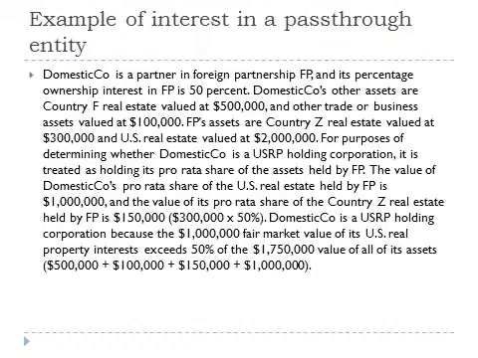Domestic Co. is a U.S. real property holding corporation because the $1 million fair market value of its U.S. real property interests exceeds 50% of the $1,750,000 value of all of its assets.